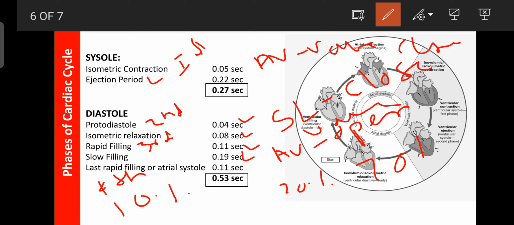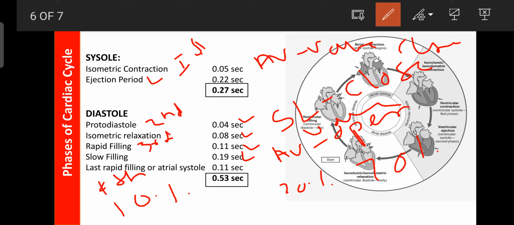In the last atrial systole, during the contraction of the atrial muscle, the fourth heart sound can be produced. So our heart produces a fourth sound along with the lub and dub. Regarding ventricular filling, 70% is filled during the rapid filling, 20% during the slow filling, and the remaining 10% during the last rapid filling or atrial systole.